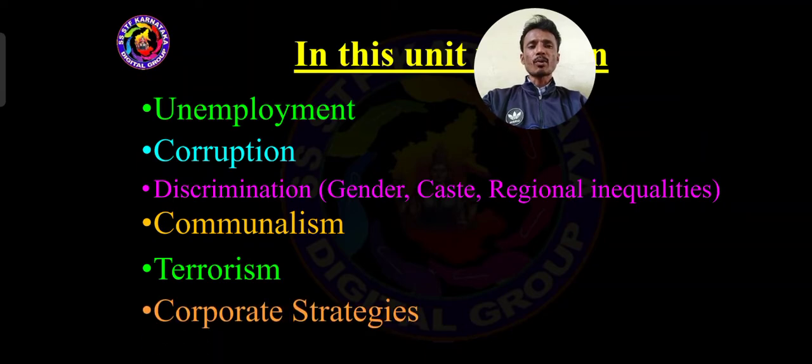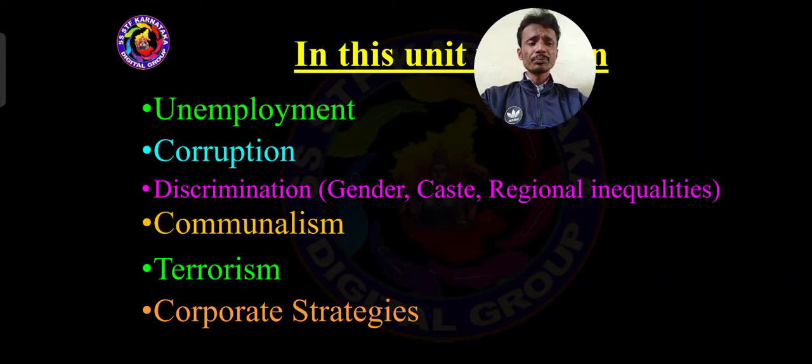And the last point, corporate strategies. Here we should consider some of the important MNC companies, that is, multinational companies. What is the role played by multinational companies in dominating the Indian economy and politics? That is also very important.